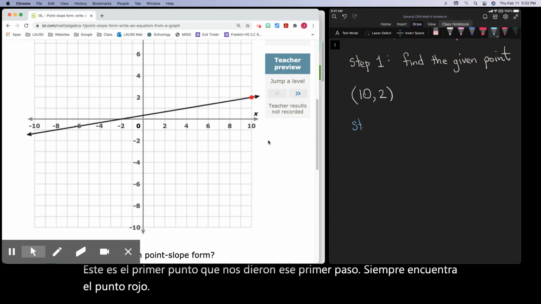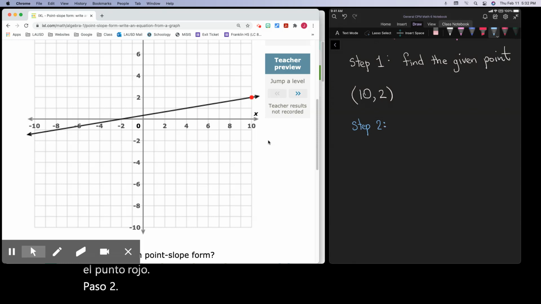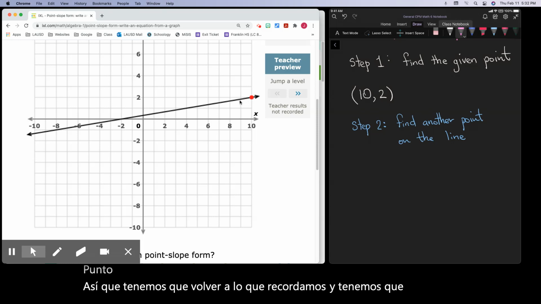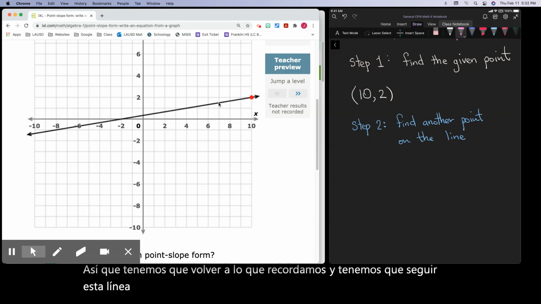Step 2, find another point on the line. So we need to follow this line until it crosses another area we can easily count, and it is right here.